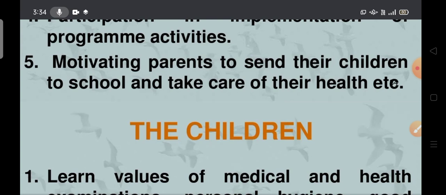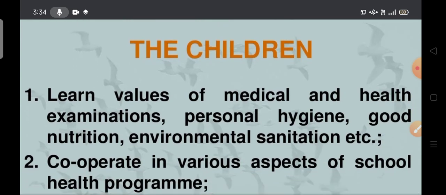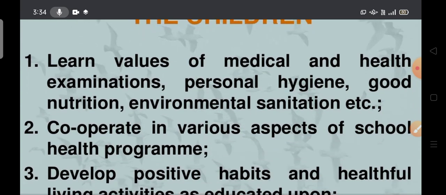Next, coming to the children. What is the main role of the children? Learn the values of medical and health examinations.